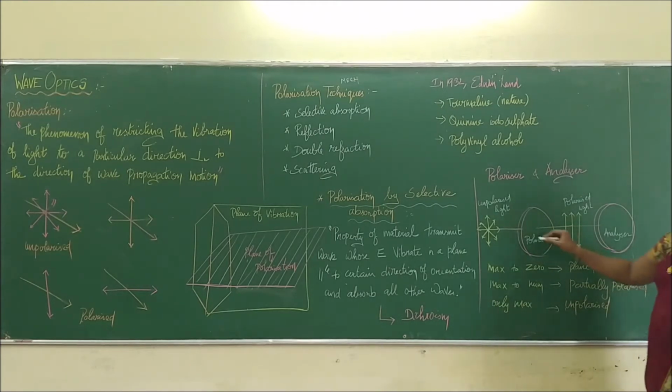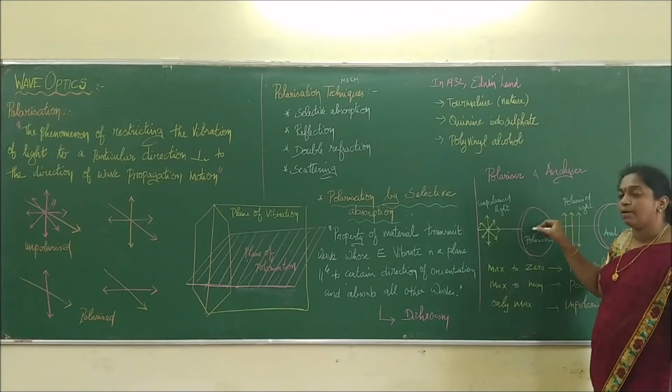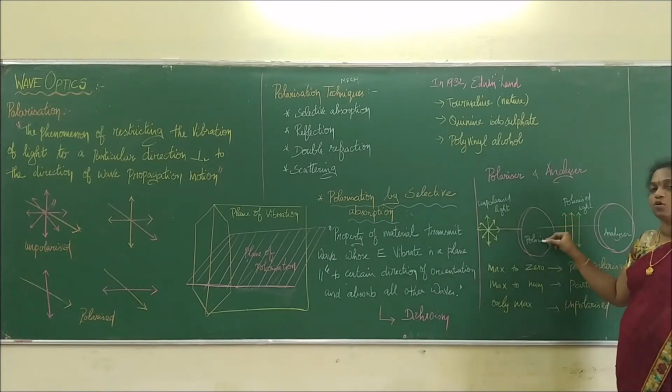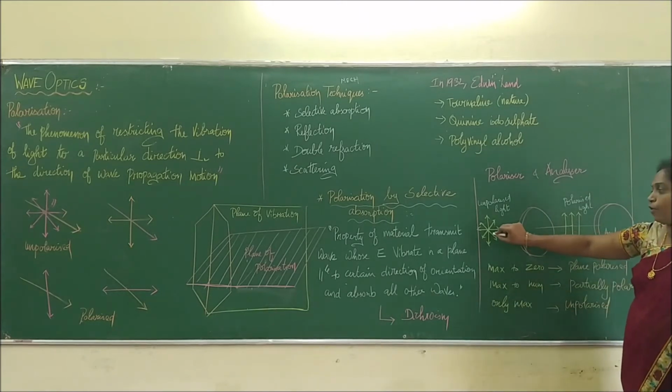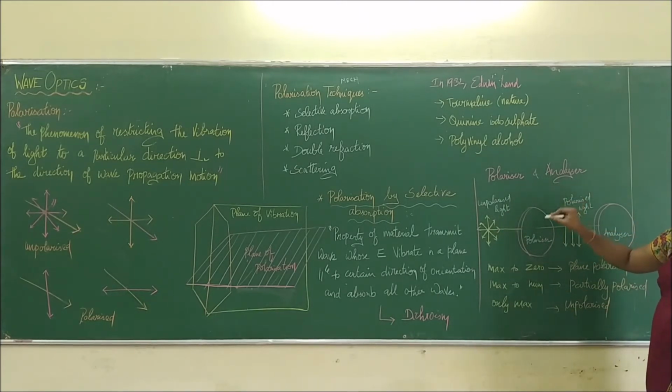This is because there is only one direction, and it is not parallel. It is perpendicular or inclined. If you are not able to view the intensity of light or the image, then the light emerging out of this device is polarized. Can everybody get it? So unpolarized light falls on a polarizer. It restricts all directions and allows only one direction.